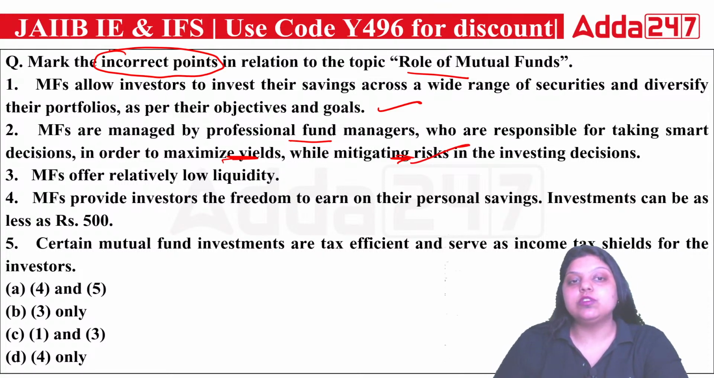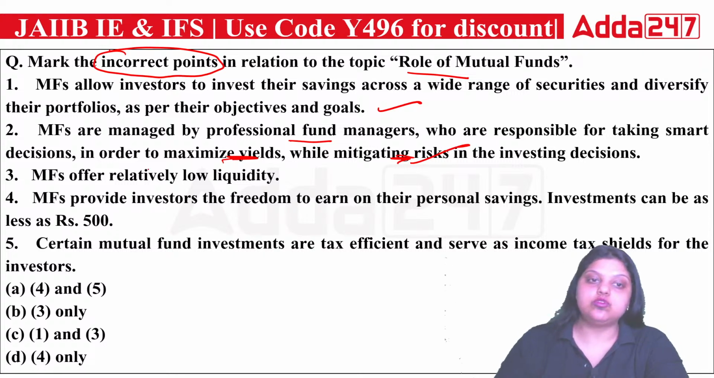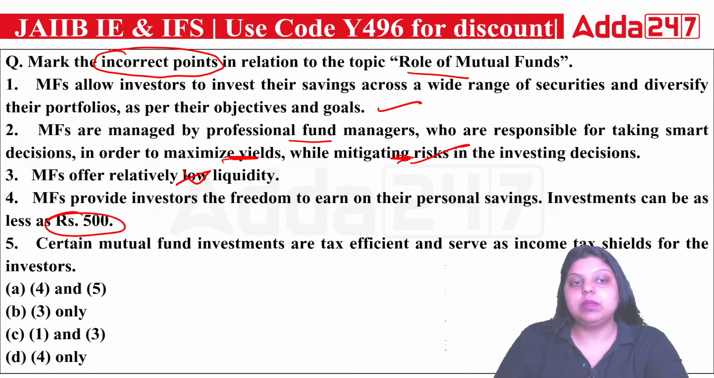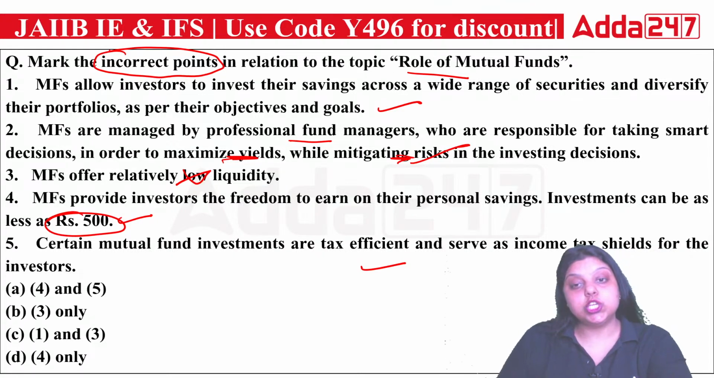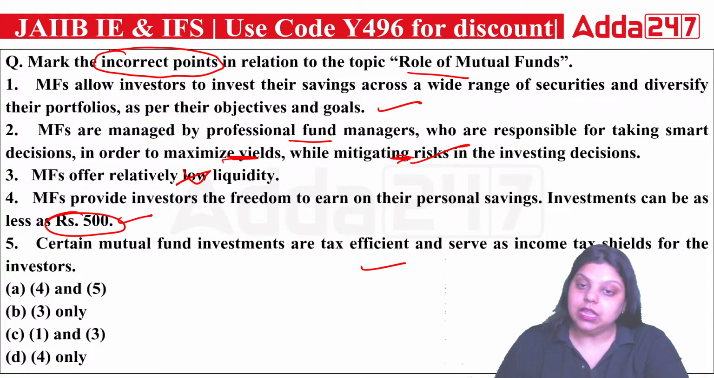The third says mutual funds offer relatively low liquidity. That's not true. They provide high liquidity, so the third is wrong. Then, you can start investing with a minimum of 500 rupees. That's also true. And there are certain tax efficient mutual funds which become an income tax shield for the investor, like the ELSS, equity linked savings scheme. That's also a type of mutual fund scheme which gives a tax incentive.